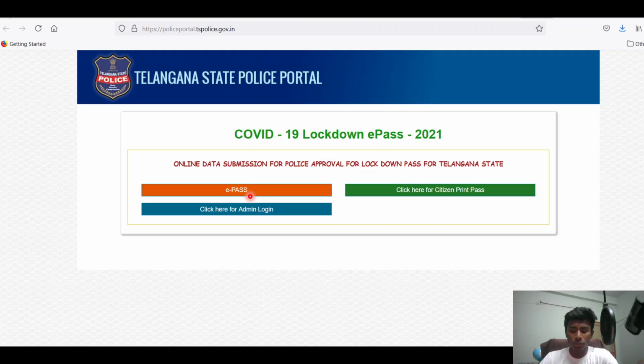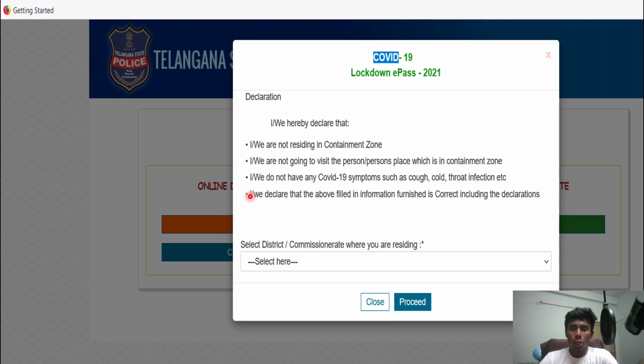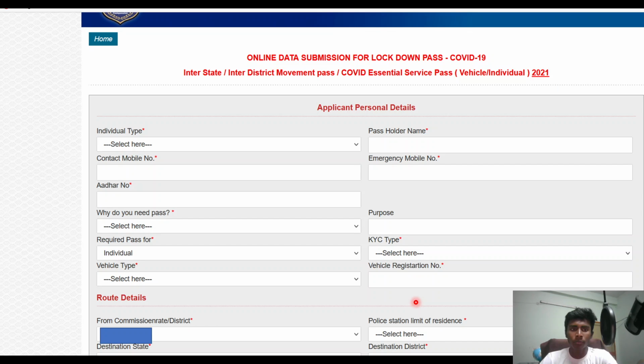As soon as you click on this e-pass option, you will be asked where you are presently residing, and you have to select where you are presently residing and click on the proceed button. As soon as you click on the proceed button, you will be given an application where you have to fill in your personal details.